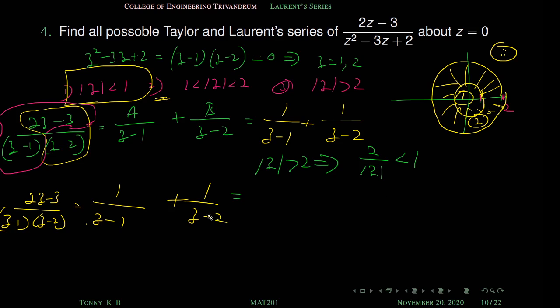So what about the second one? What is the rearrangement in the second part? Take 1 by z outside, take z outside. If z is taken outside, it becomes z into 1 minus 2 by z, and we know that mod 2 by z is always less than 1. So it is in standard form, you can expand it. Then from our previous experience,